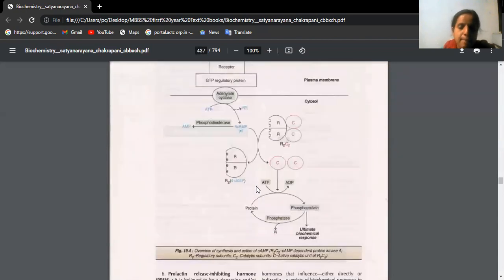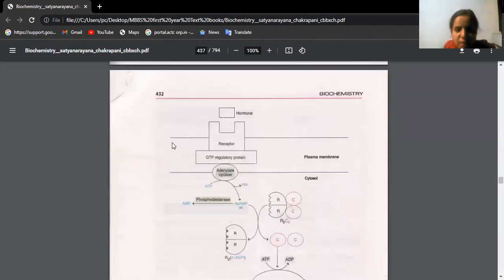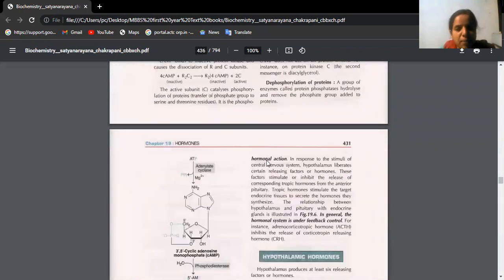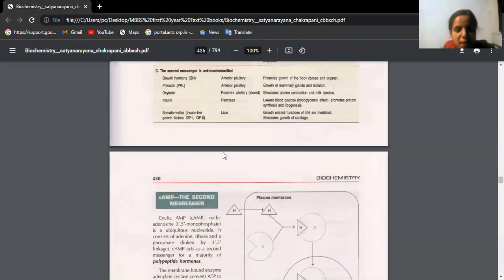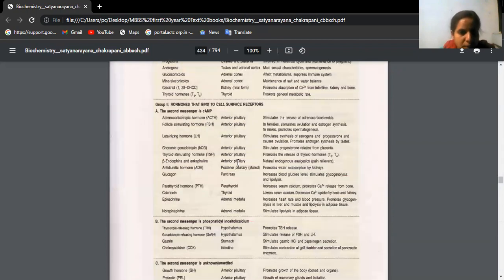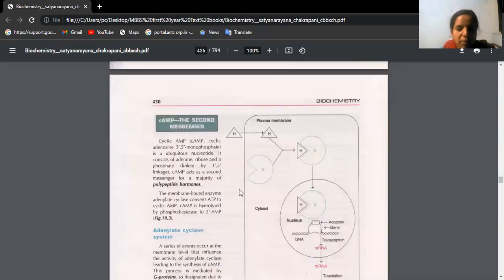See here, this is again the cell membrane, the plasma membrane, over which we have receptors. Before I take you to this, what are the examples we have for group 2 hormones? Let us see, so that I can use the same names while discussing. Group 2 hormones include adrenocorticotropic hormone, follicle stimulating hormone, epinephrine, norepinephrine and others.